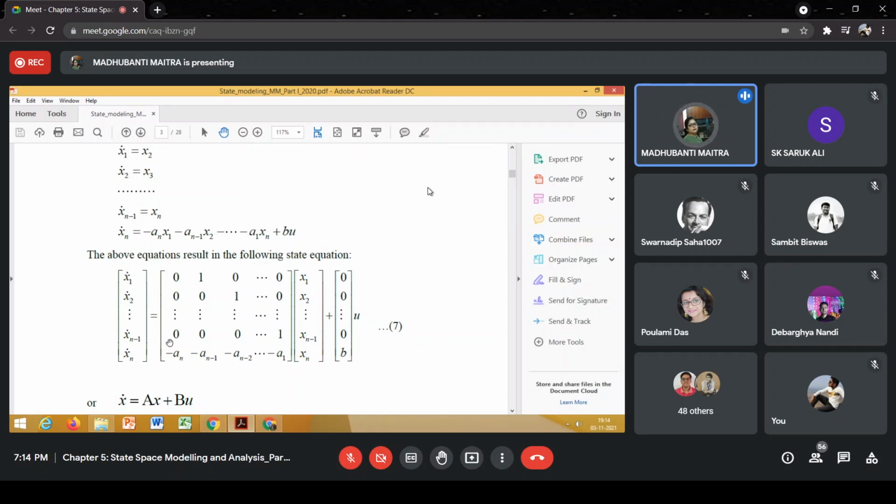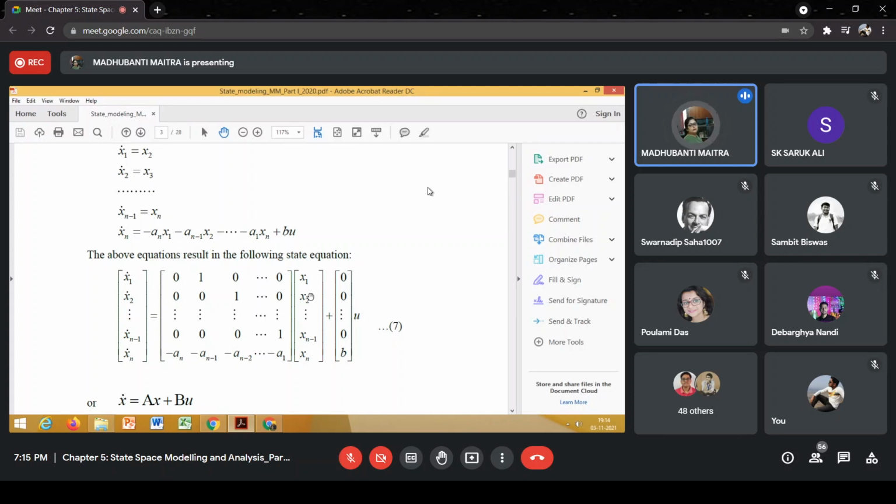The last but one row will have all 0 terms, but the last element of this row will be 1, because here, look at this equation, xn minus 1 dot is equal to 1 into xn. And the elements of the last row are simply the coefficients of the differential equation.